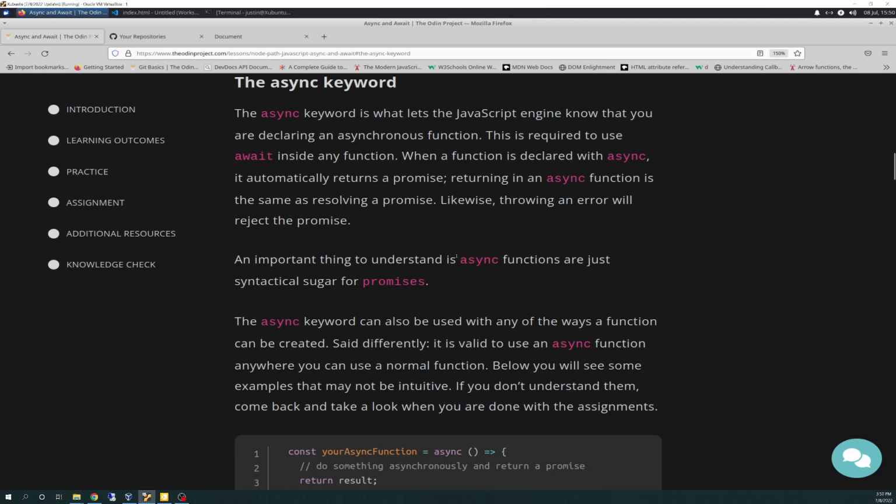So they're saying an important thing to understand is async functions are just syntactical sugar for promises. That is true. It flows better. I actually like the async. If you guys have worked through this module already, I think you'll probably agree. The async await mechanism in syntax is syntactical sugar, but it's really easy.